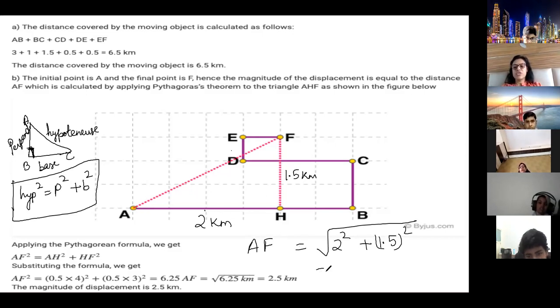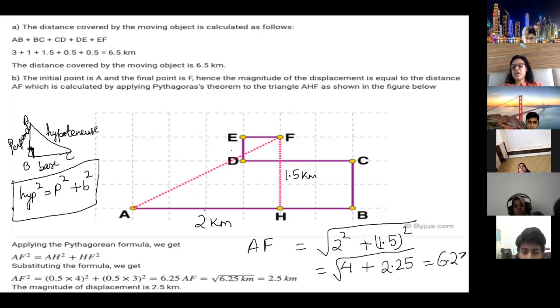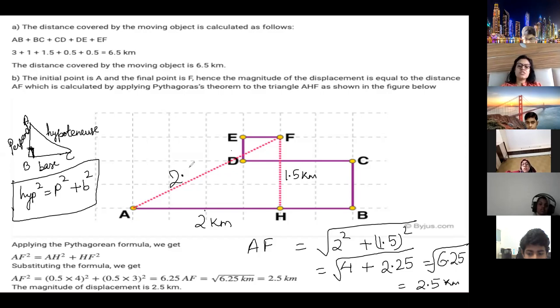Now what is 2 square? 2 square is 4. What is 1.5 square? 2.25. 4 plus 2.25 is 6.25, root under, and 625 is 25 square, so it is equal to 2.5 kilometers. So that means this distance is 2.5 kilometer. Sometimes we use the Pythagoras theorem to find this because we do it in maths, but this is important. You should know, then we have to use it here also. So 2.5 kilometer will be the displacement.